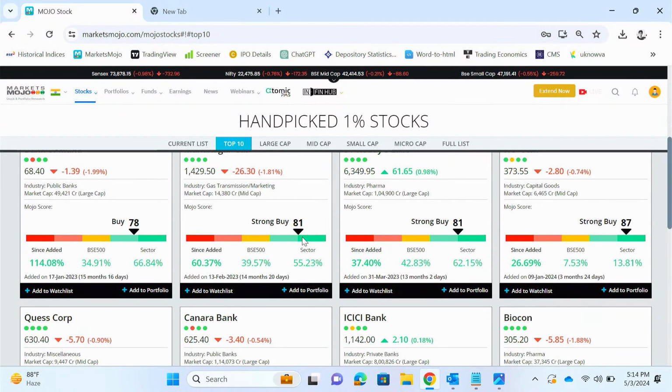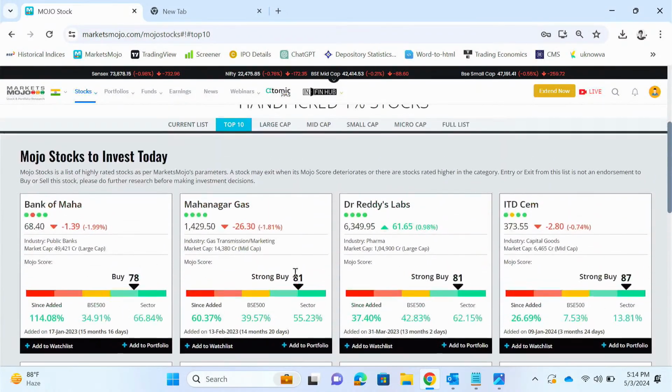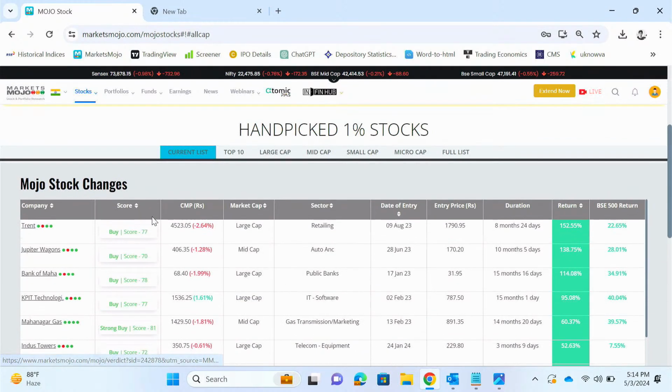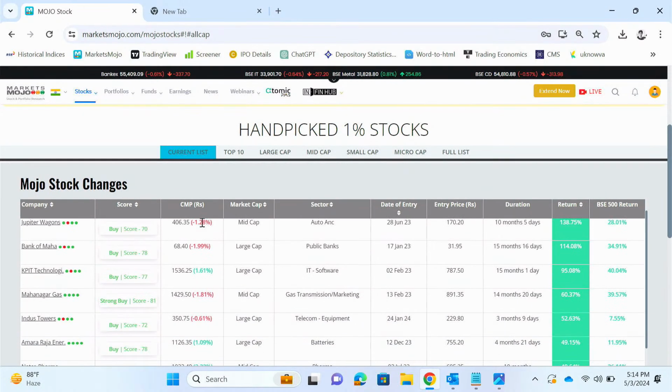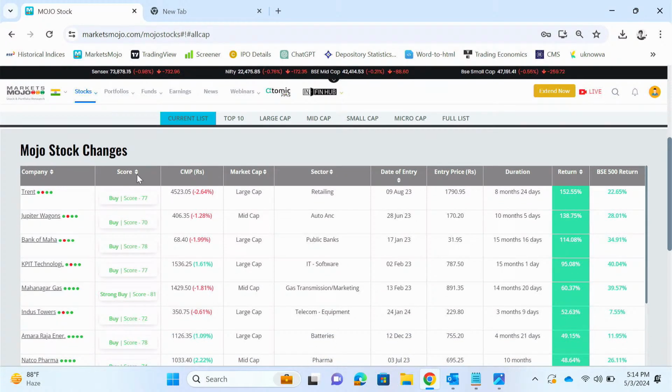You can see most of them are above 80. Out of the 10, 8 of them are above 80. These are very highly rated stocks by MarketsMojo, and we urge you to buy it today itself. So you can see this current list. This list consists of all the stocks that are currently live. What we do is we recommend buying these stocks even today.